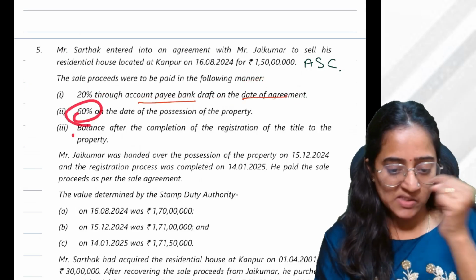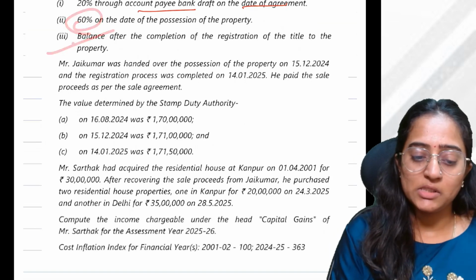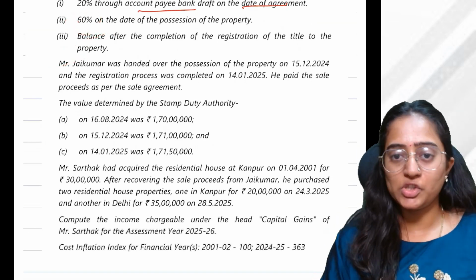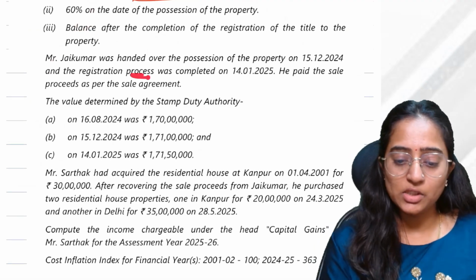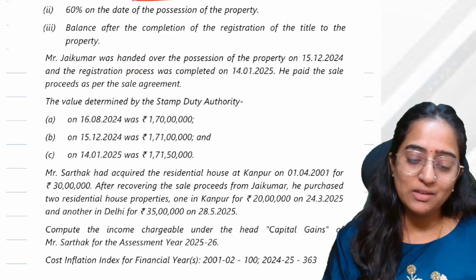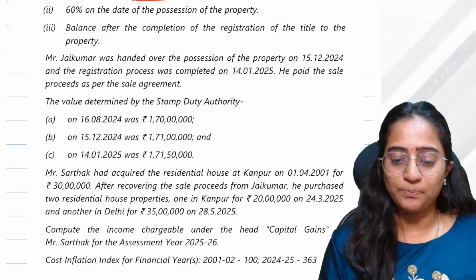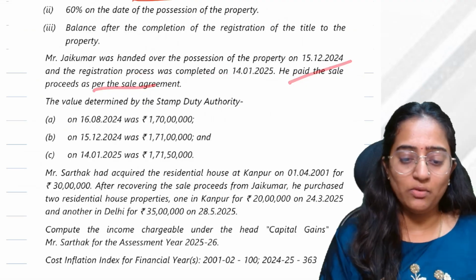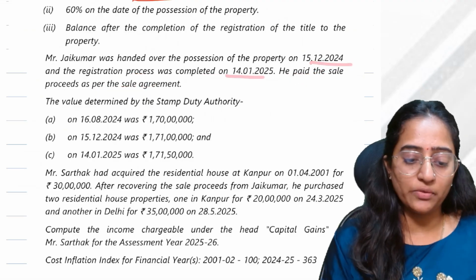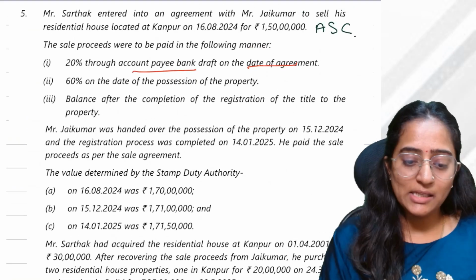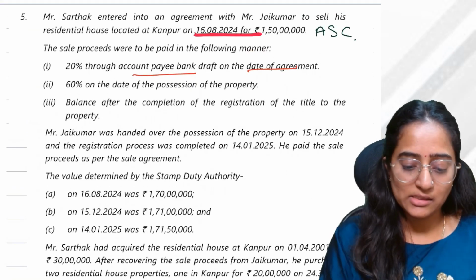60% of possession, balance of the completion. Fine. Mr. Jaikumar was handed over the possession of the property on 15/12/2024 and the registration process was completed on 14/1/2025. He paid the sale consideration on the date of agreement. Fine. Now, registration and the date of agreement are two different dates. On 16/8, agreement date is this.